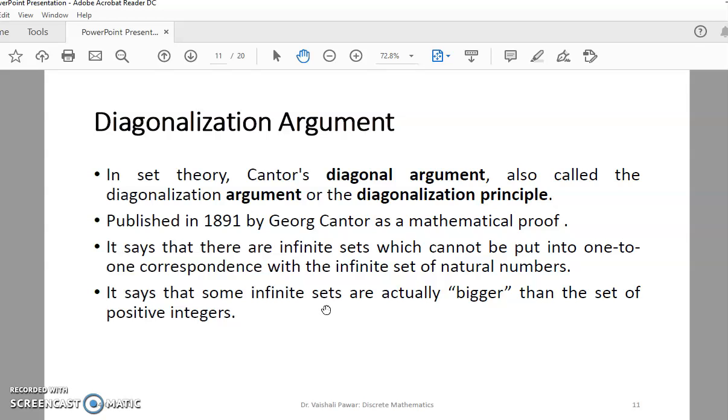Next is the diagonalization argument. In set theory, Cantor's diagonal argument, also called the diagonalization argument or diagonalization principle, was published in 1891 by Georg Cantor as a mathematical proof. It says that there are infinite sets which cannot be put in one-to-one correspondence with the infinite set of natural numbers. It says that some infinite sets are actually bigger than the set of positive integers.